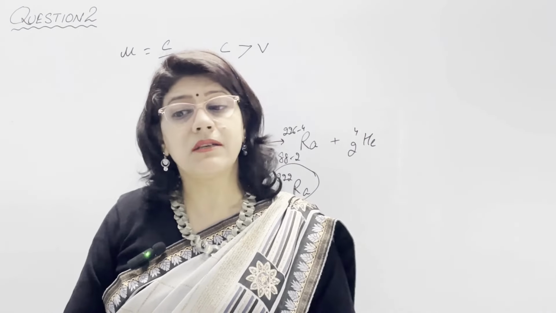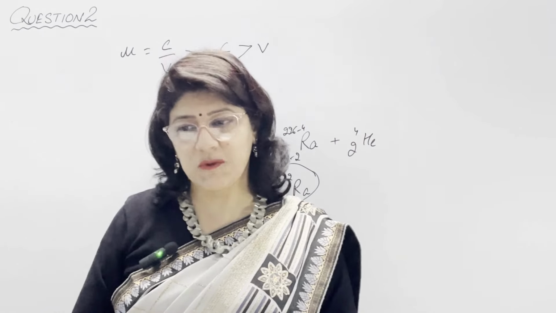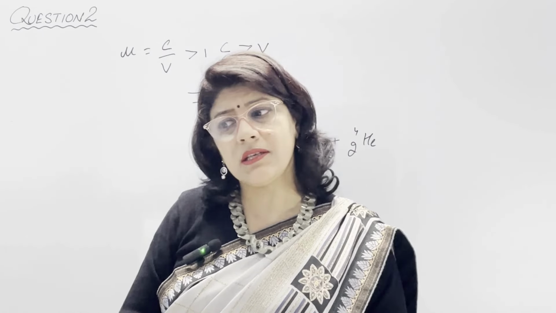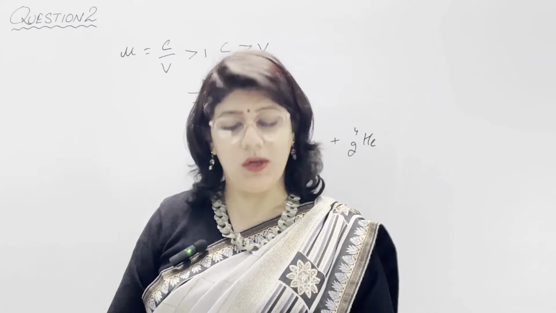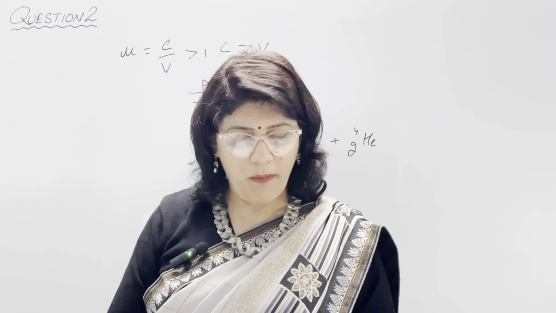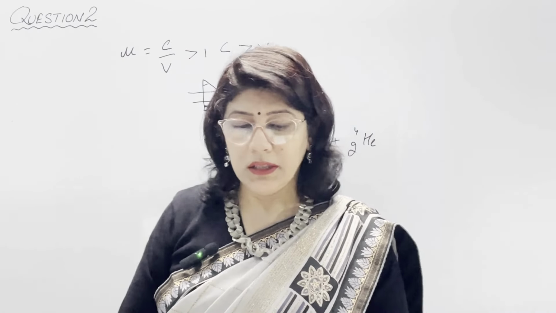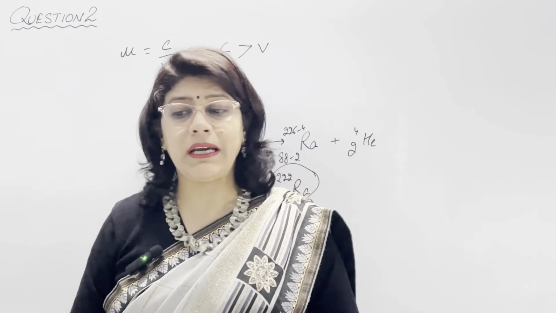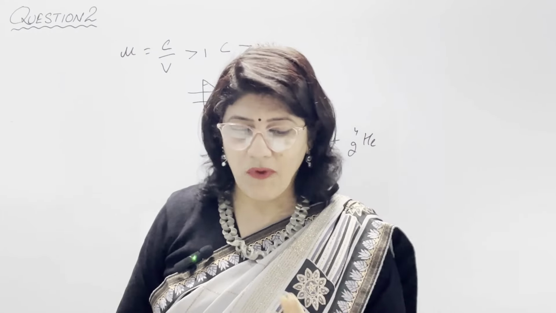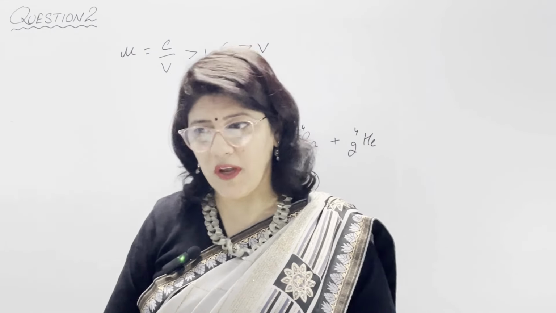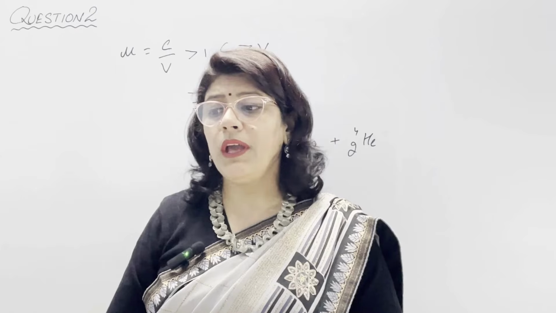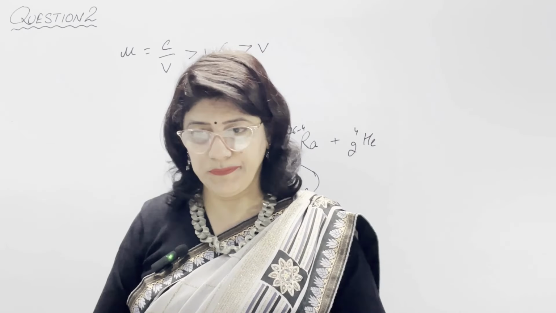Next, in part 2 of question number 2: a freely suspended pendulum in air is disturbed once and left to oscillate on its own. We disturbed the pendulum and then left it on its own. The first part is: name the type of vibrations. So the vibrations are natural vibrations, free vibrations, because we have not disturbed it again.